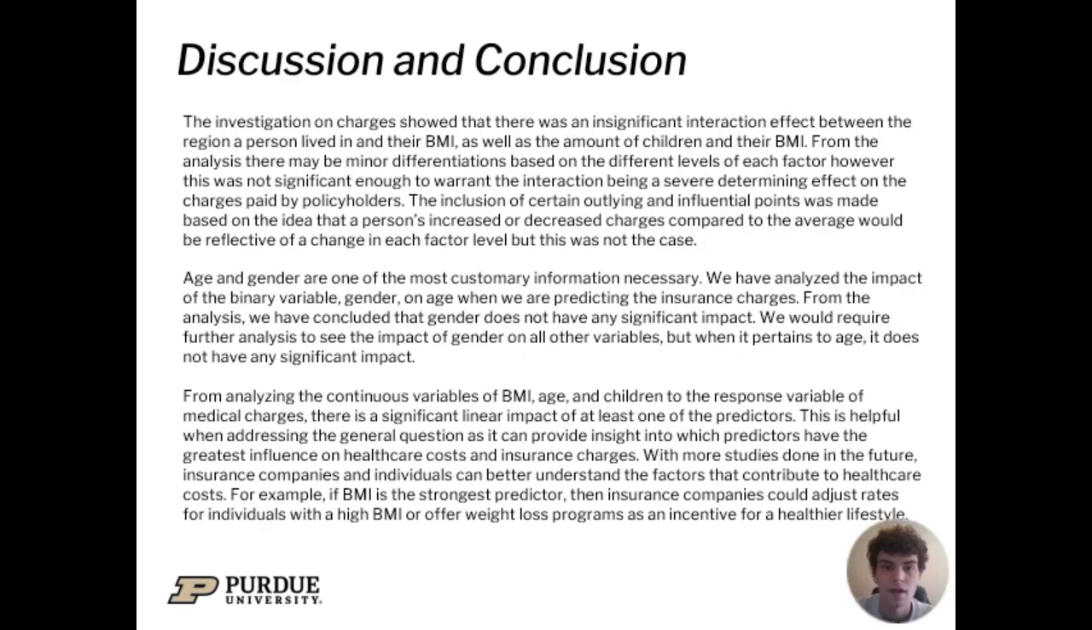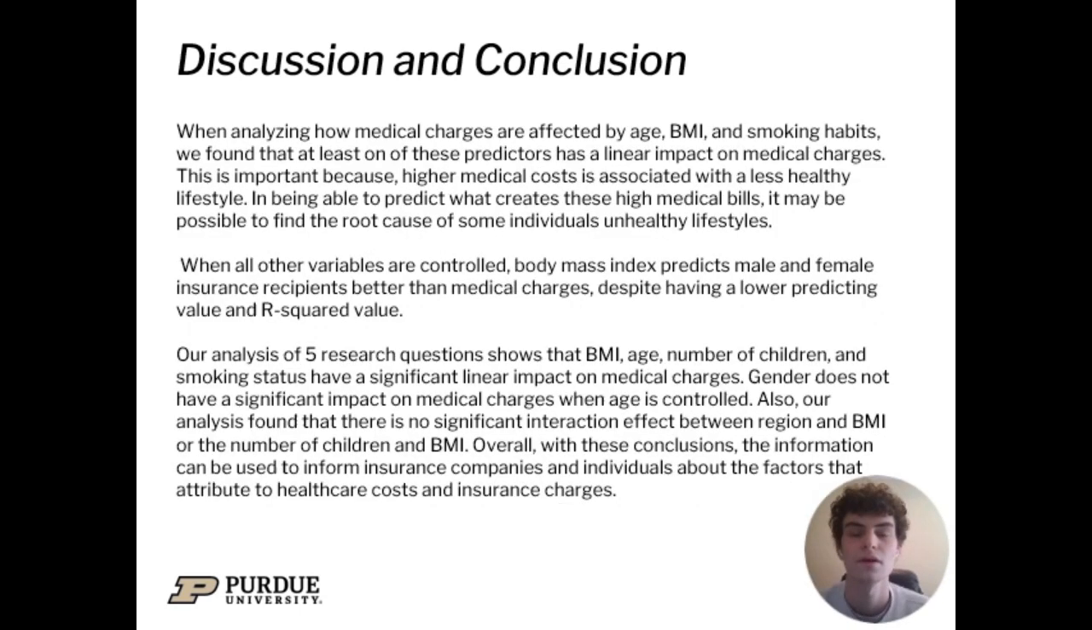In conclusion, our various group members went through all of their different research questions, and here's a representation of the findings as well as our concluding thoughts. So, in conclusion, our analysis of the 5 research questions shows that BMI, age, number of children, and smoking status have a significant linear impact on medical charges. Gender does not have a significant impact on medical charges when age is controlled. Also, our analysis found there is no significant interaction effect between region and BMI or the number of children and BMI. Overall, with these conclusions, the information can be used to inform insurance companies and individuals about the factors that contribute to healthcare costs and insurance charges.